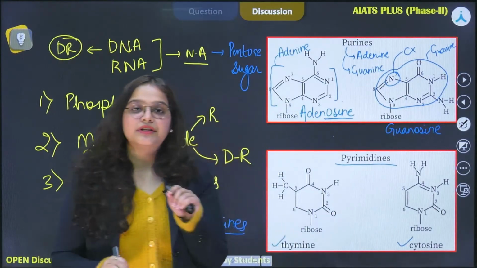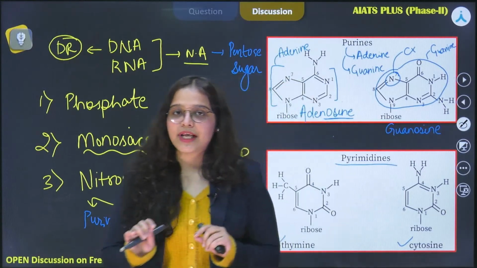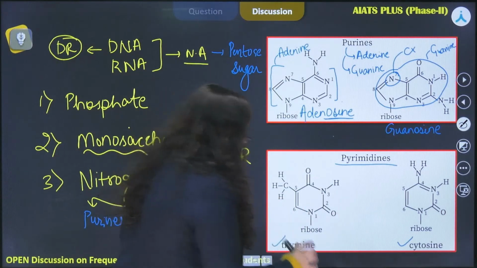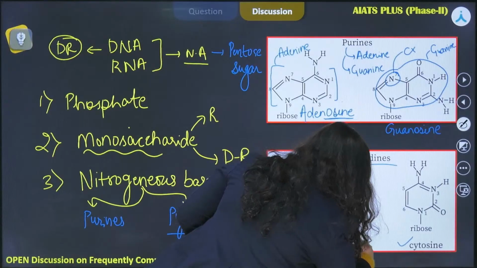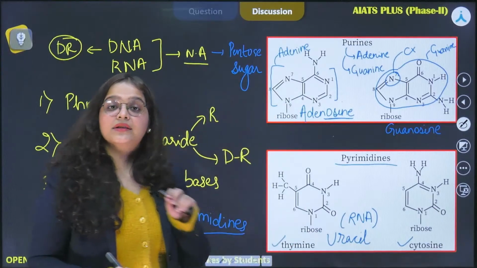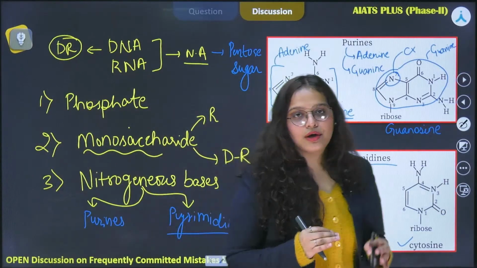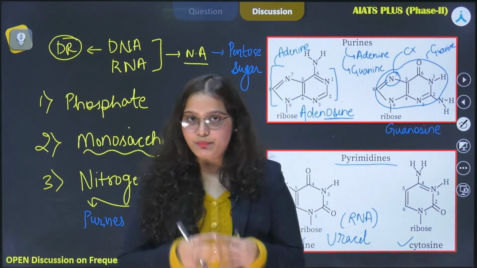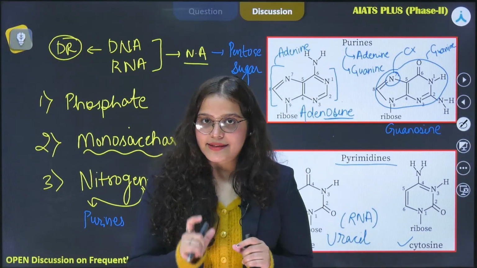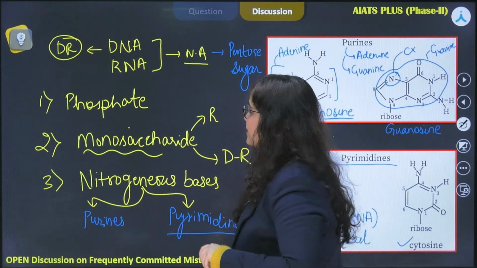Whereas the basic structural difference between RNA and DNA is, first of all, the presence of different types of sugar, and the other difference is the presence of uracil in RNA instead of thymine. All right. So this was the basic concept pertaining to nitrogenous bases and the different components that constitute the structure of nucleic acids. But our basic question was about nucleoside, all right?